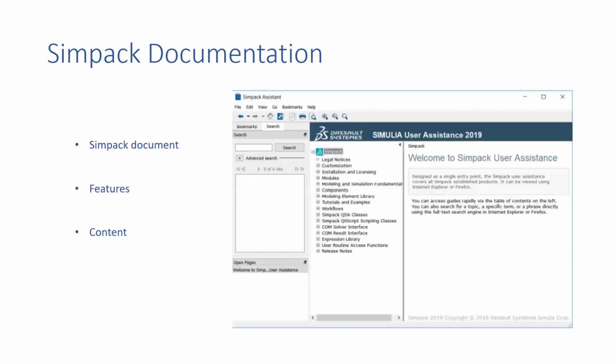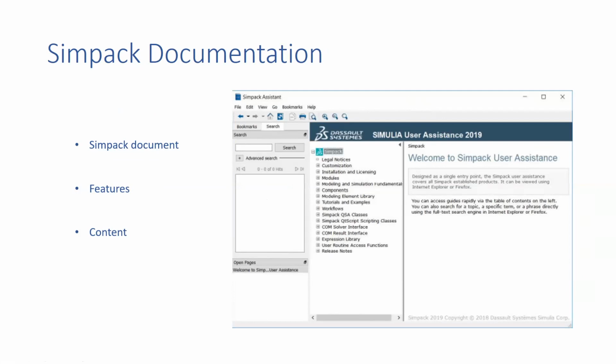Now, SIMPAC documentation: here you learn how to use specific tools, what the components inside are, and how you can customize your model. Everything about customization comes under SIMPAC documentation.